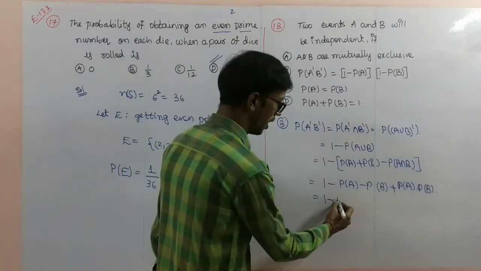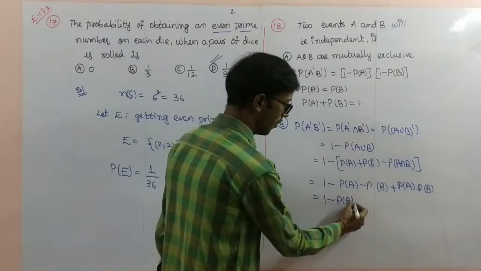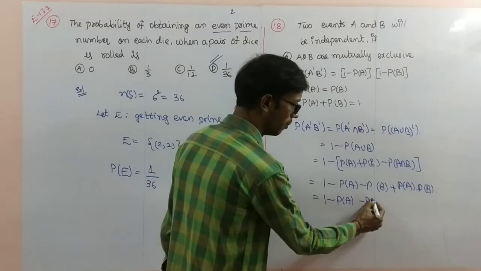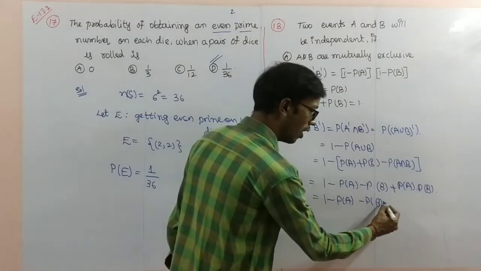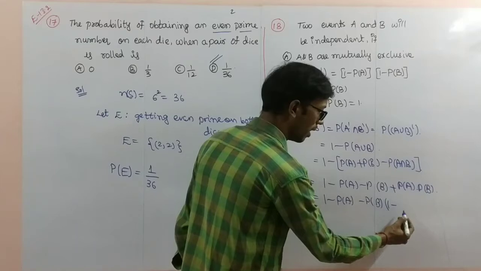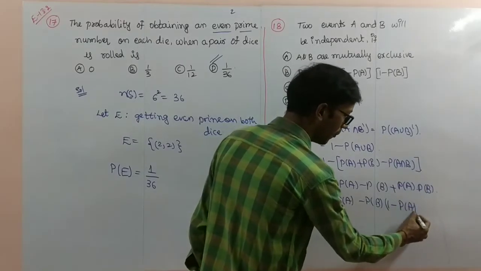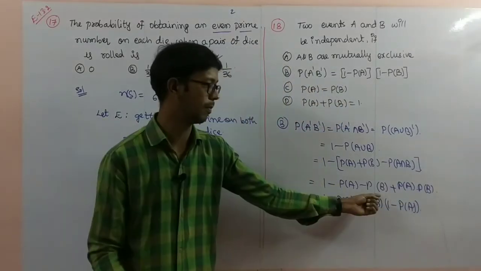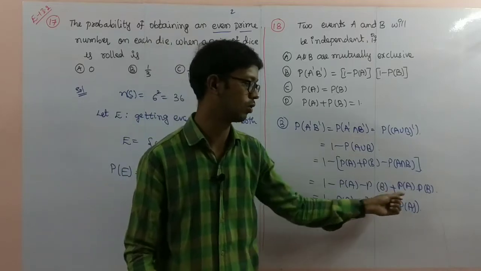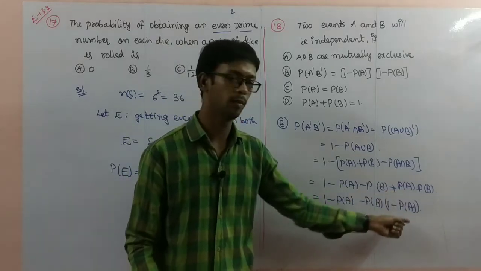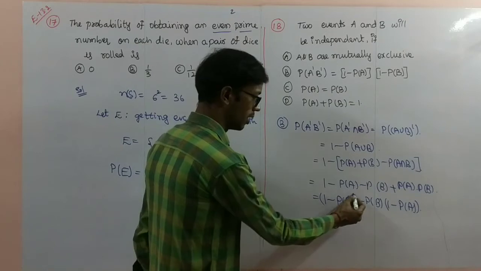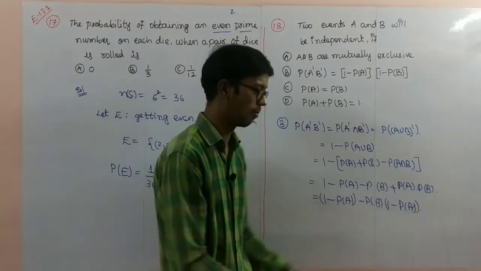Next, 1 minus P of A minus P of B, I am taking common. What values will you get? 1 minus P of A, taking minus P of B from these two common. Again you observe, this one is common.